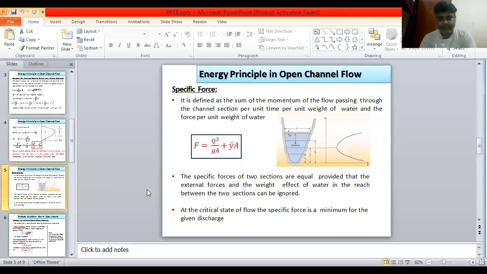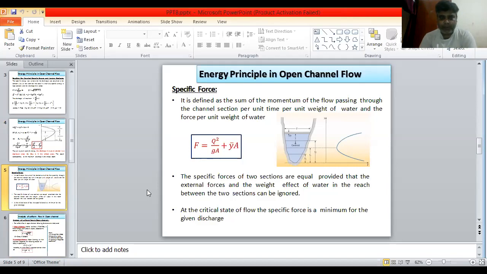Now, specific force is a very important term, because in this we will discuss the centroidal distance, momentum equation, etc. It is defined as the sum of the momentum of flow passing through the channel section per unit time per unit weight of water and the force per unit weight of water.